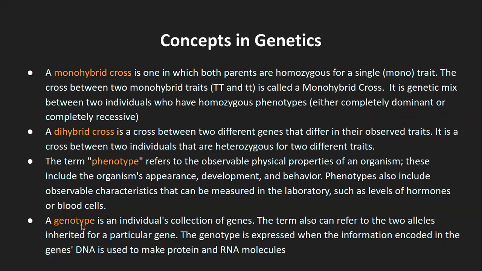It also refers to the alleles, that is individual genes which are coming from the parents. And the genotype is expressed when the information encoded in that particular gene's DNA is used to make protein or RNA molecule. That's what I explained in terms of dominance as well. When this gene will get expressed, that's when the phenotype will be visible.